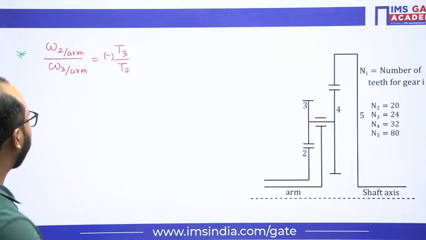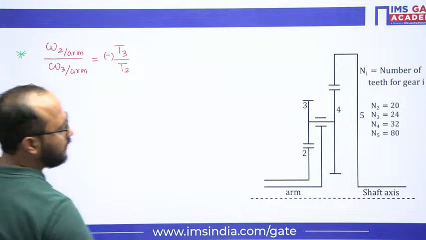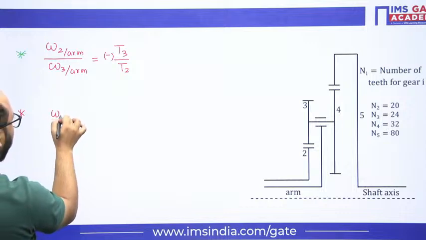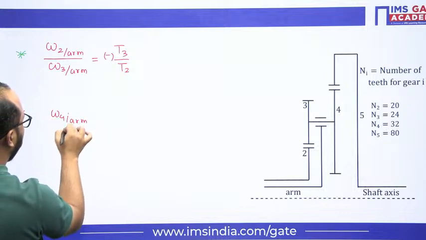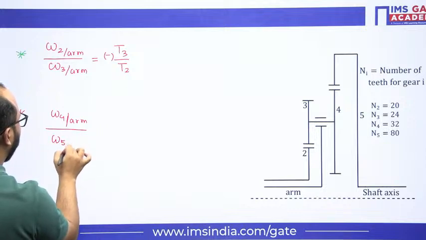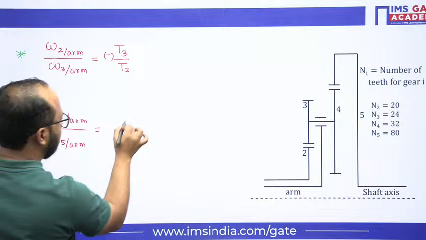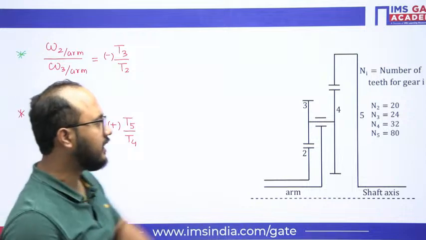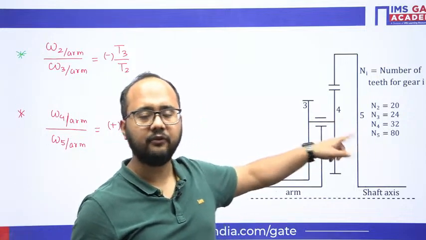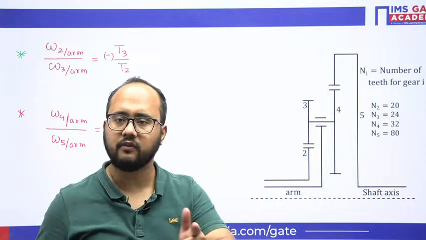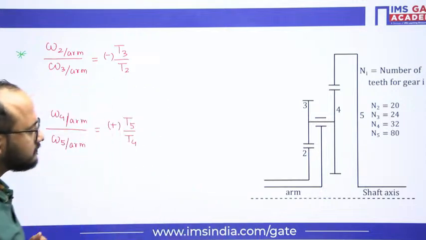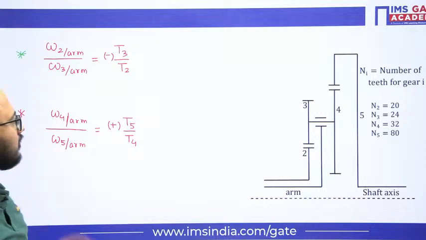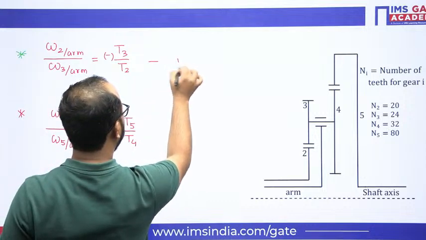Correct? Okay. Second thing we can write, direct meshing is happening between 4 and 5, but it is internal meshing. So omega 4 with respect to arm divided by omega 5 with respect to arm is T5 by T4, but with a positive sign because of internal meshing between gear 4 and 5, since the sense of rotation will remain the same. Got it? So omega 4 with respect to arm, omega 5 with respect to arm, 2 with respect to arm, 3 with respect to arm. This is equation 1. This is equation 2.